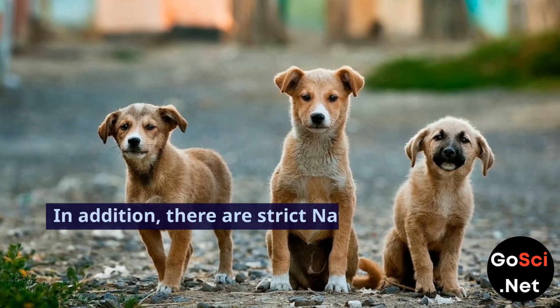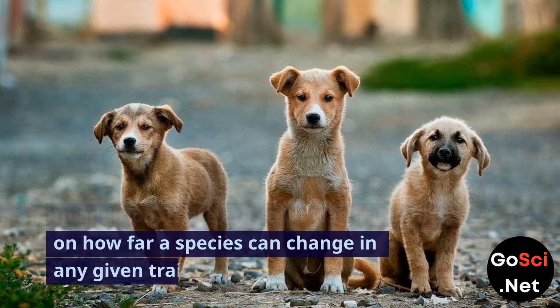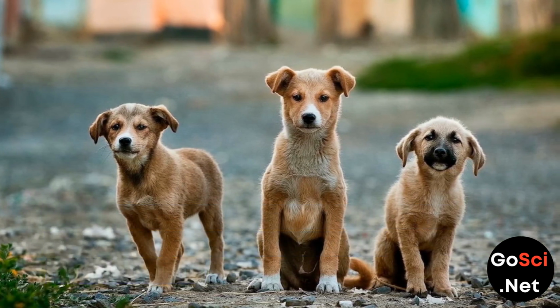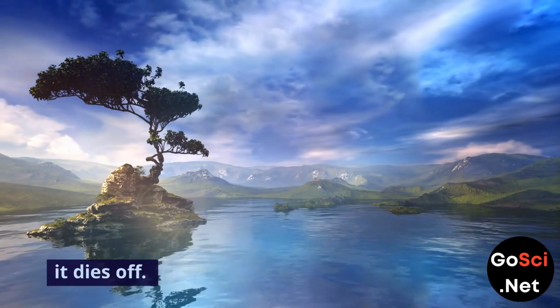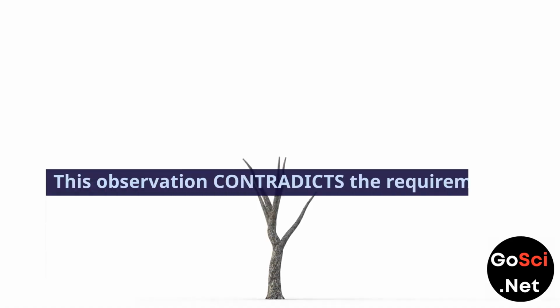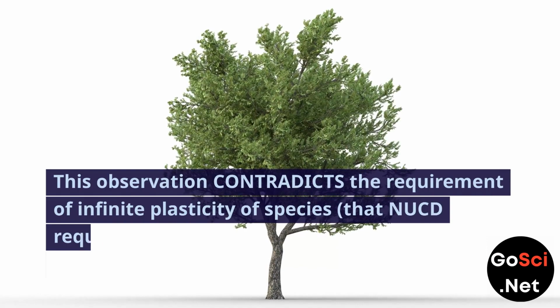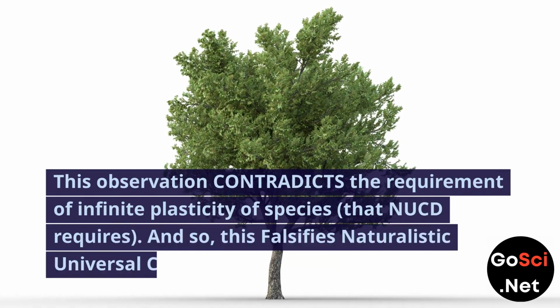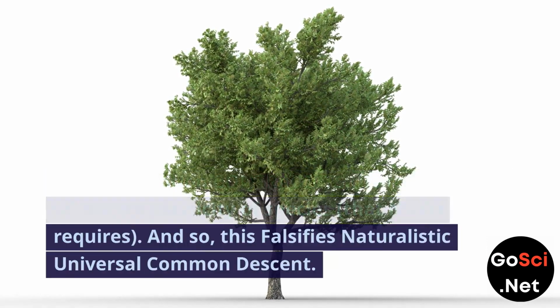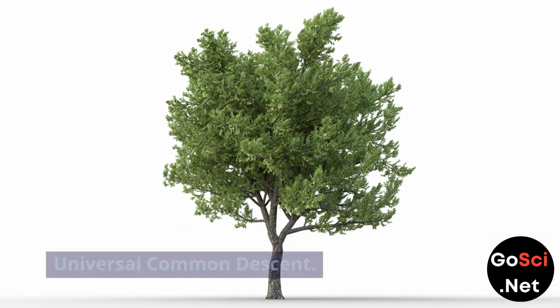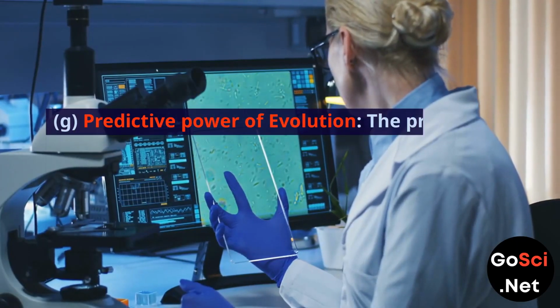In addition, there are strict natural limits on how far a species can change in any given trait. Push the species past that limit and it dies off. This observation contradicts the requirement of infinite plasticity of species that NUCD requires, and so this falsifies naturalistic universal common descent.